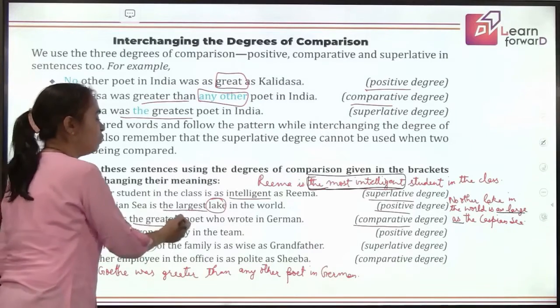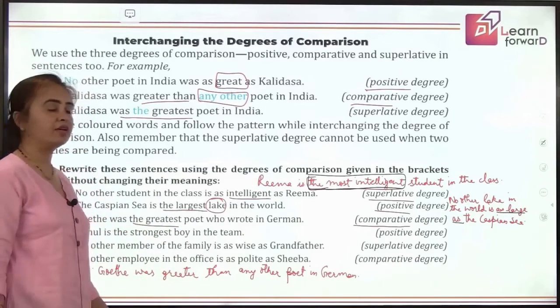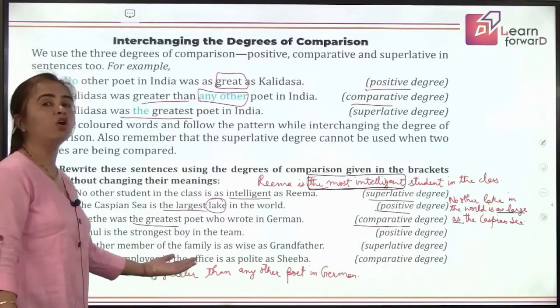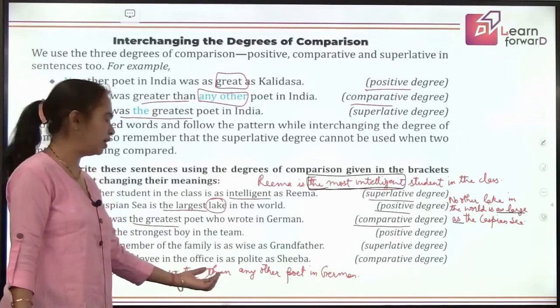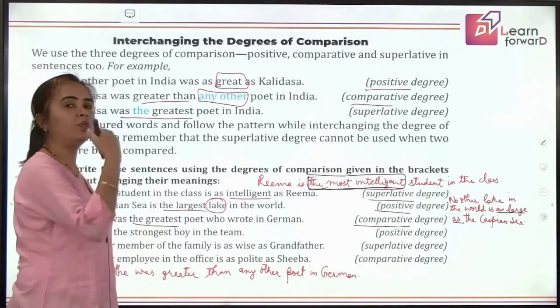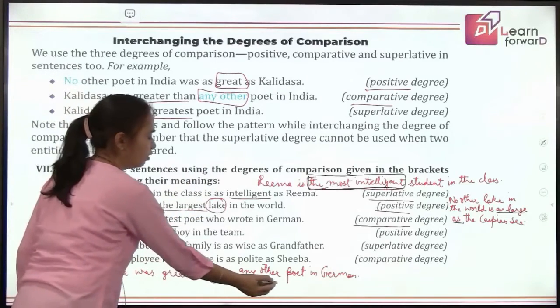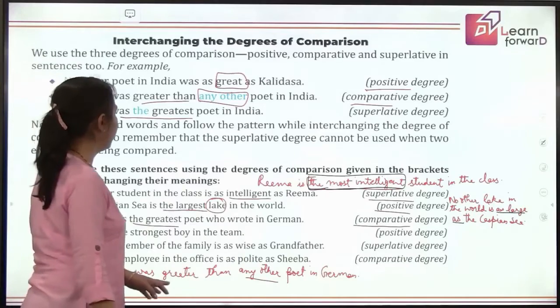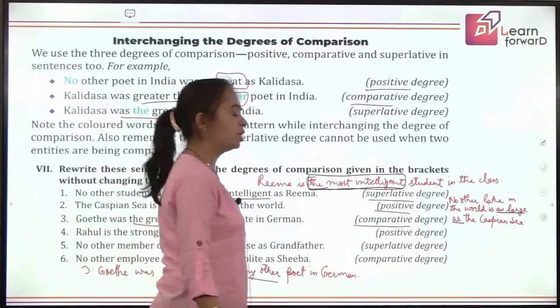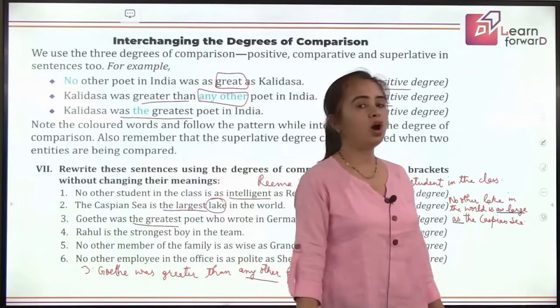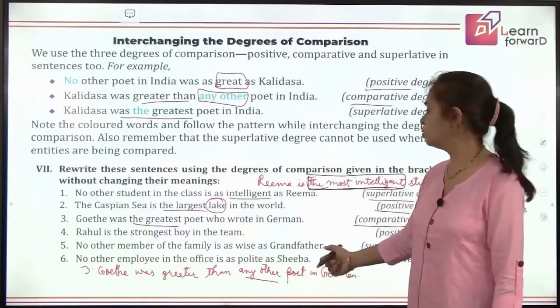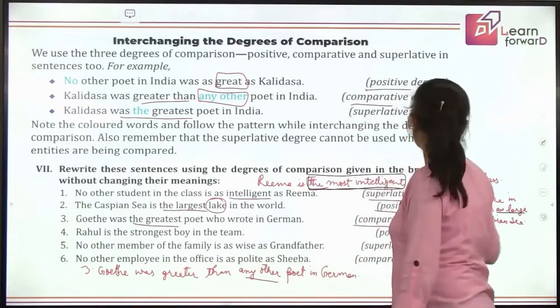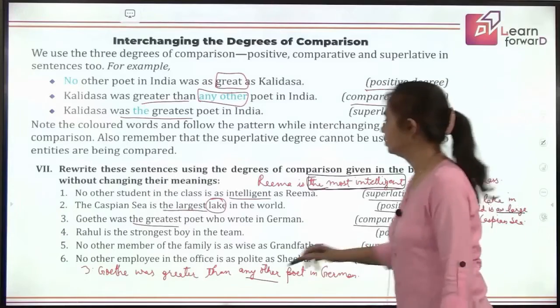Your degree will change here into comparative degree, that is greater, followed by the word that we have already learned, than, always. And you put all others on the other side using the phrase any other. So Goethe was greater than any other poet in German is your same sentence using which degree now? It is comparative degree. Easy now?